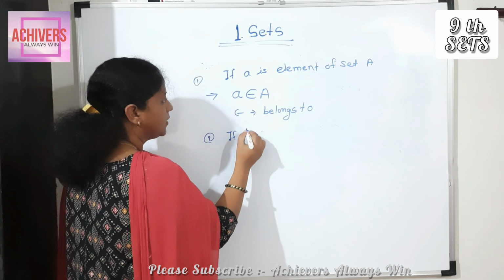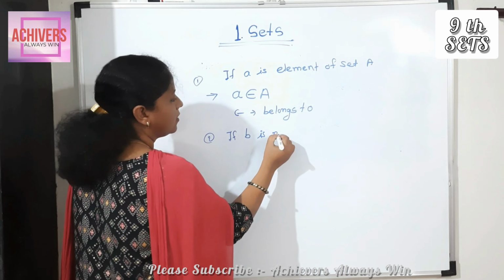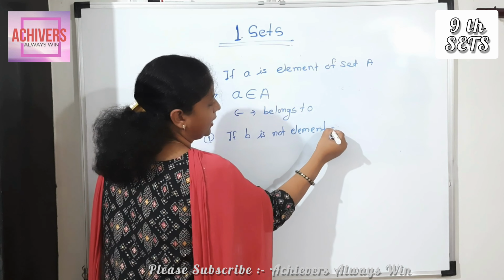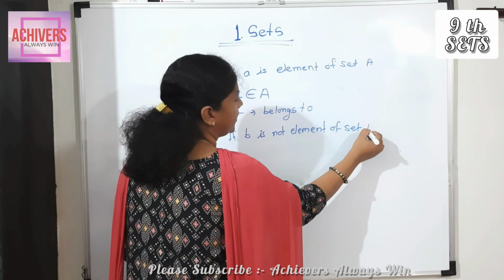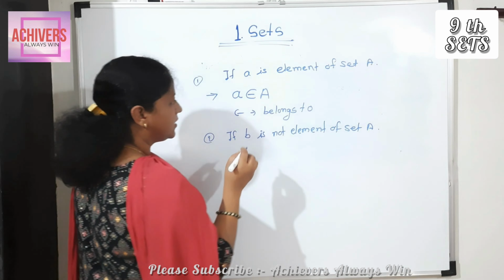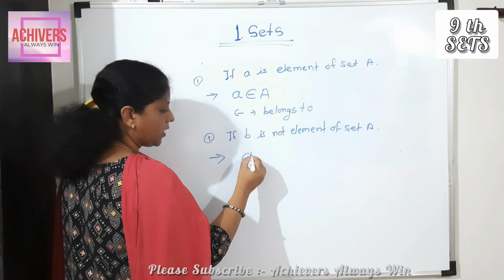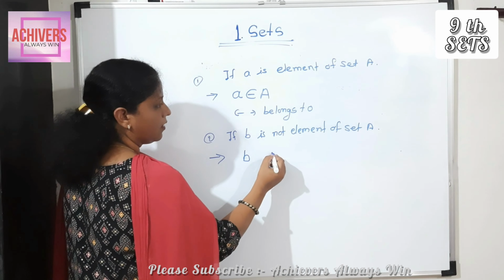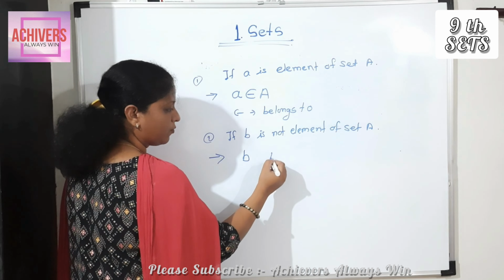Second, if b is not an element of set A, then how can you write this? b is not an element of which set?